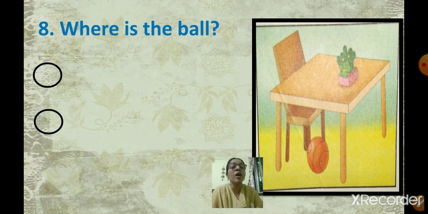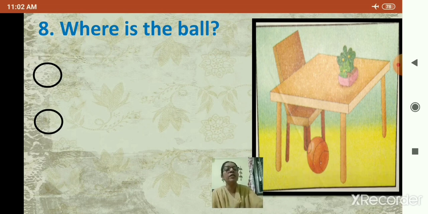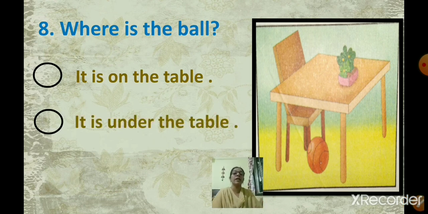Now observe the picture properly. Where is the ball? You can see the ball over here. So where is the ball? We'll see the options. It is on the table or it is under the table.